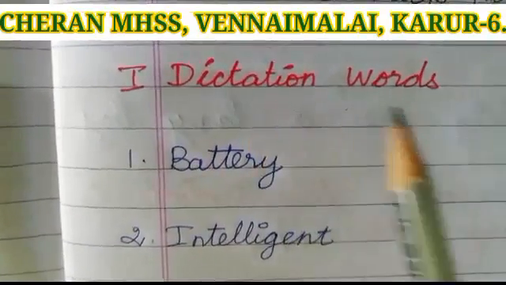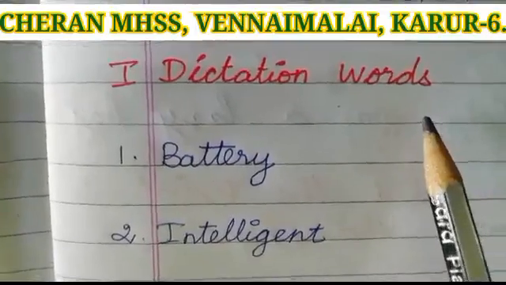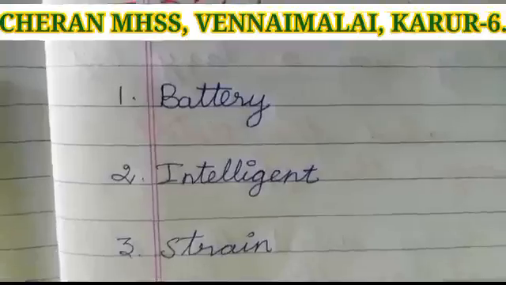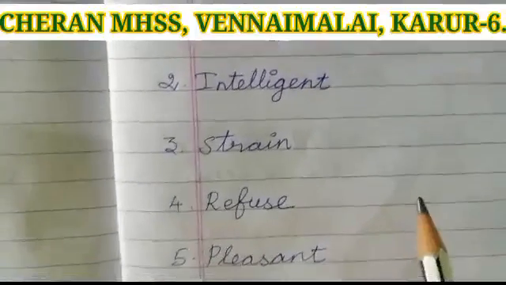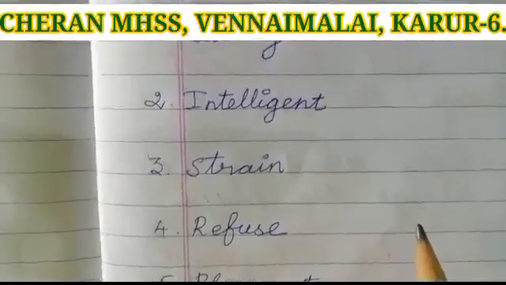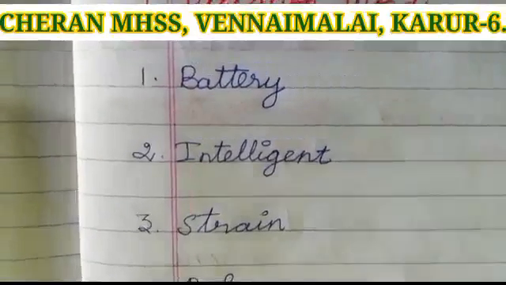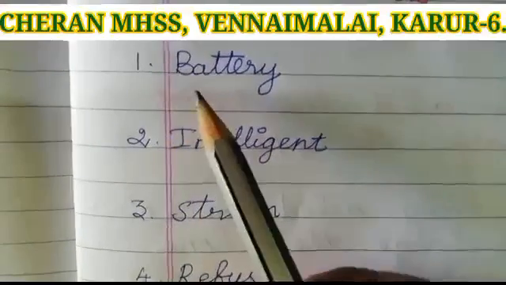Roman number 1, dictation words. Children, we have 5 dictation words. Among these 5, any 2 will come for your exam. You study all the 5 and write the correct dictation word. Okay. First one,